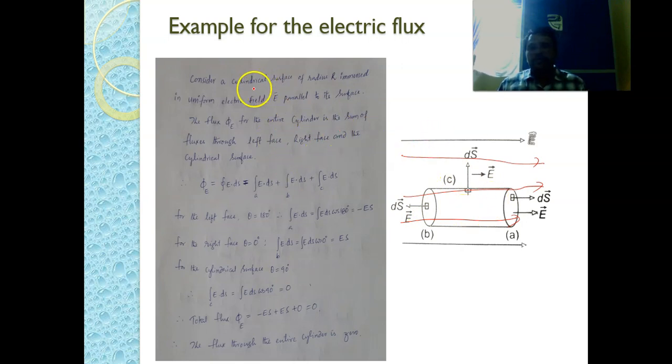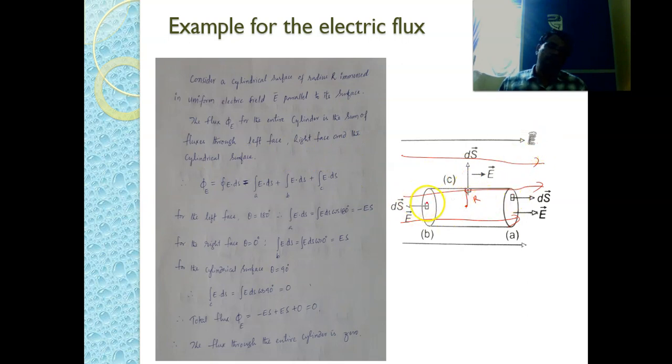For this, what we have to do is consider a cylindrical surface of radius r. We are taking this radius as r. In a uniform electric field E parallel to the axis of this surface, the flux phi for the entire cylinder is the sum of fluxes through the left face, right face and the cylindrical surface.